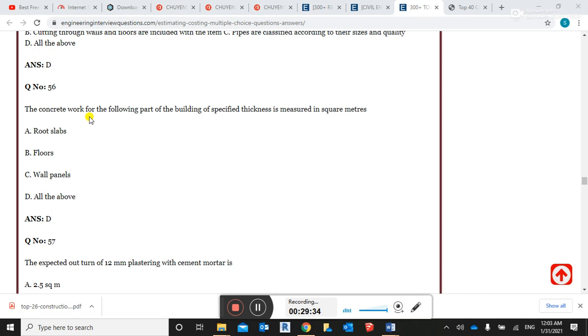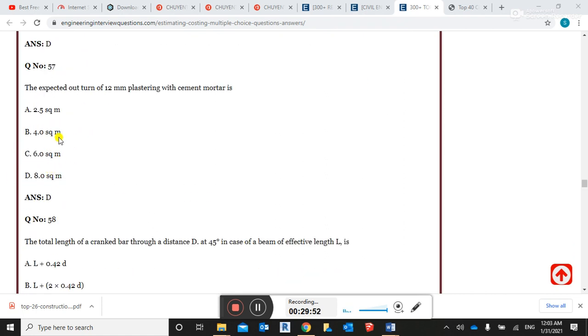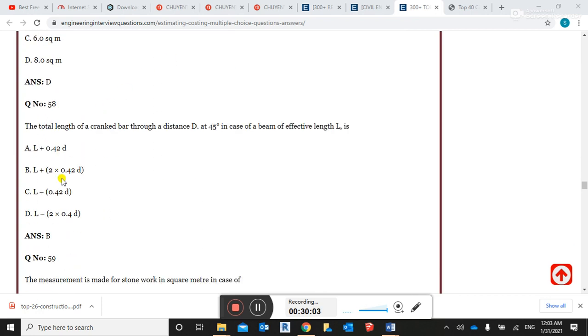Guys, the concrete work for the following parts of the building of specified thickness is measured in square meter. A, roof slab is in square meter, the unit of measurement for this. Floor is also in square meter. The wall panels also square meter. All of the above is the right answer. Expected outturn of 12 mm plastering with cement mortar is 8 square meter.